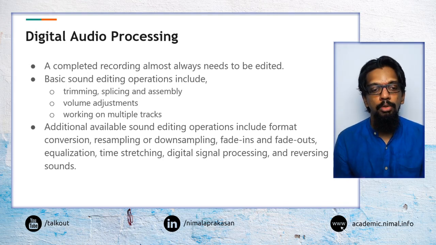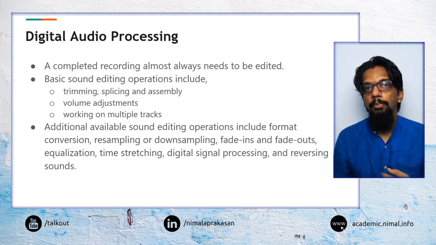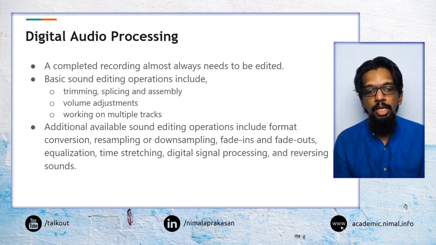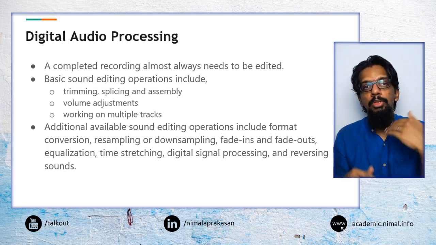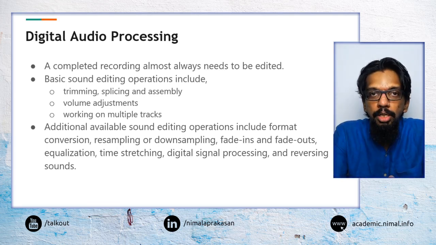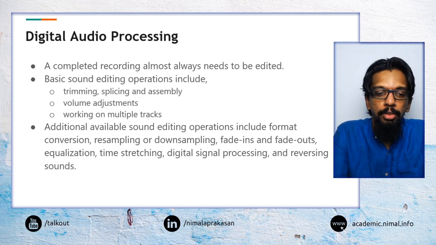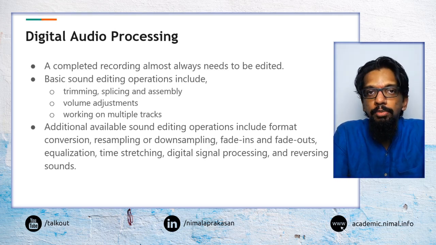Or we may do more advanced or complicated editing or processing, such as resampling.